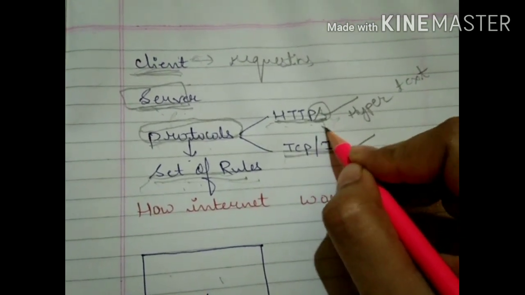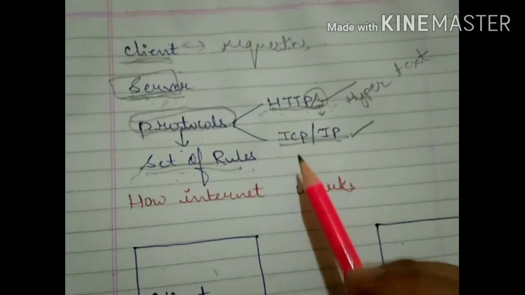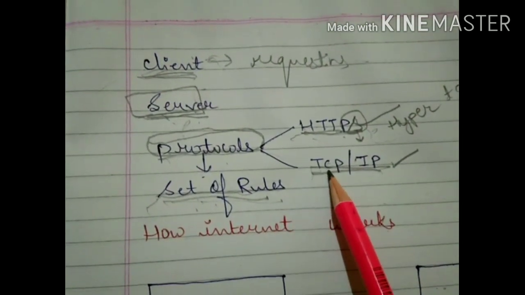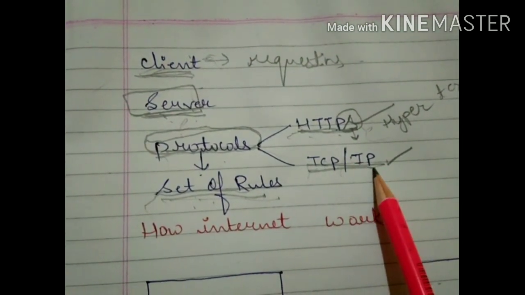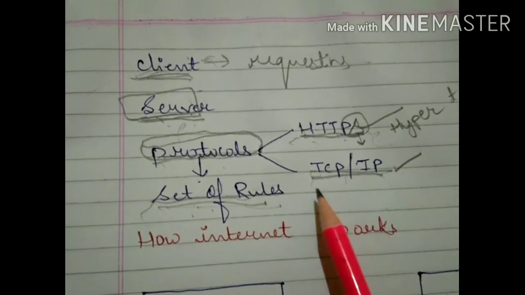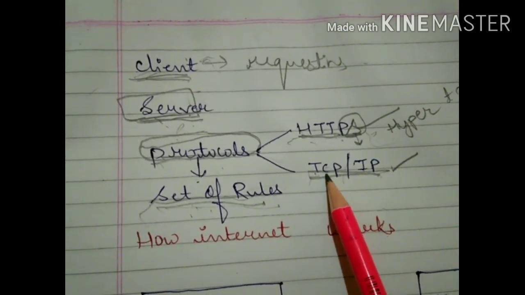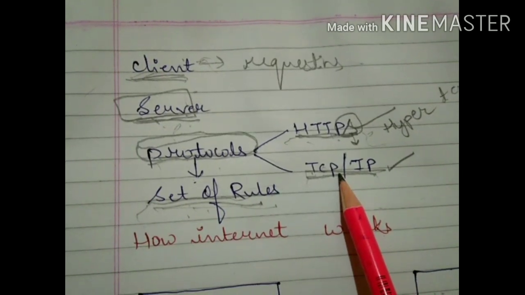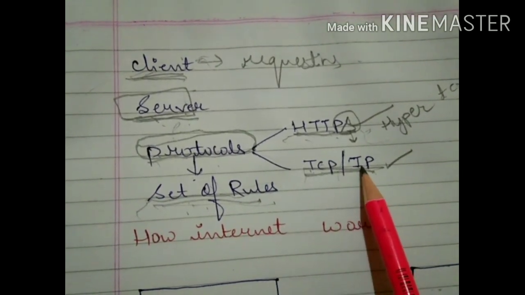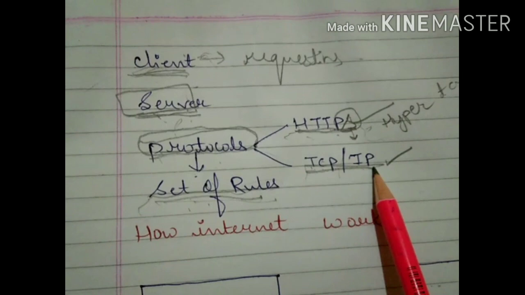This S means secure. Second protocol we require is TCP/IP. Its meaning is Transmission Control Protocol. IP stands for Internet Protocol.